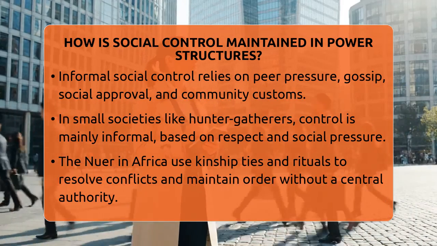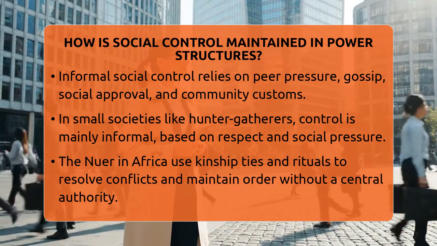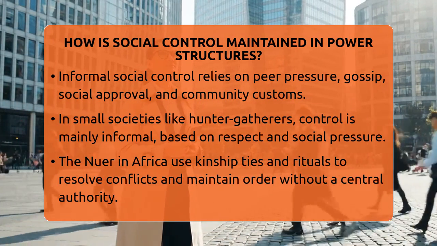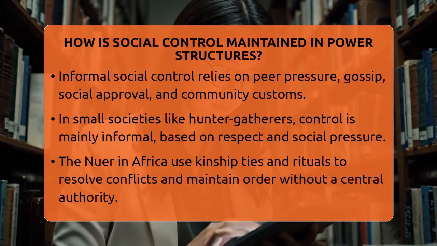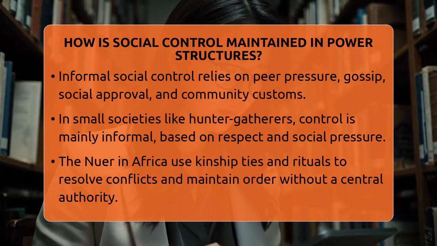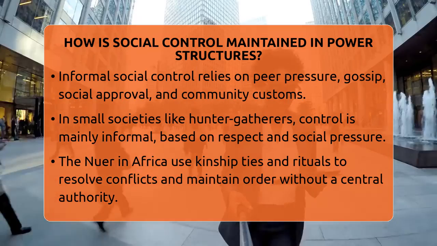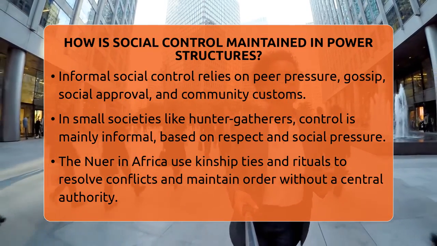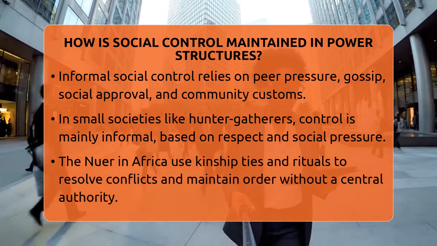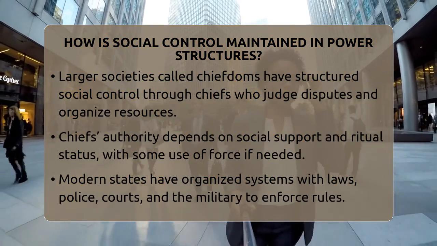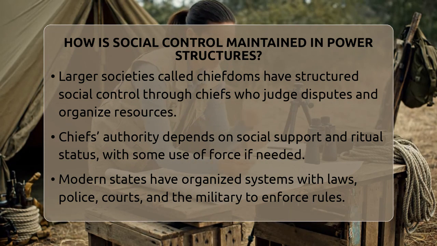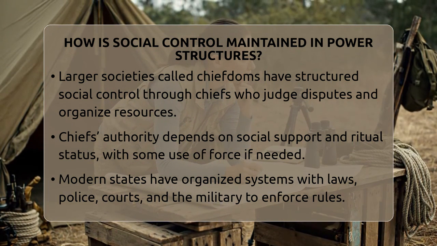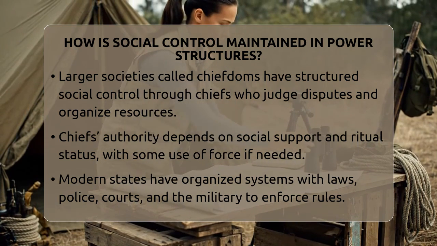The way social control is used depends on the type of political system. In small, equal societies like hunter-gatherer groups, control is mostly informal. Leaders are respected rather than imposed, and social pressure keeps everyone in line. Among the Nuer, a group in Africa, kinship ties and rituals help resolve conflicts and maintain order without a central authority. They rely on kinship and ritual specialists to mediate disputes.